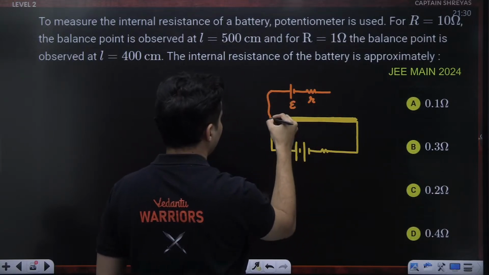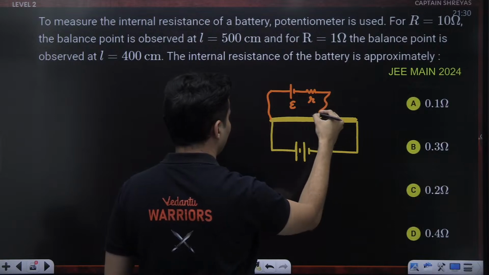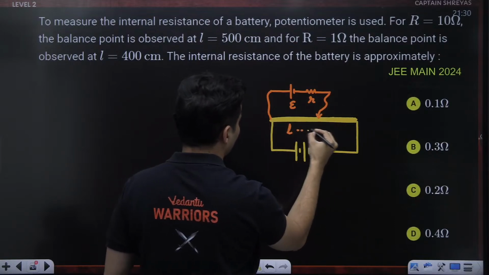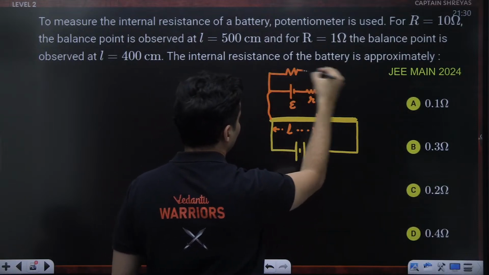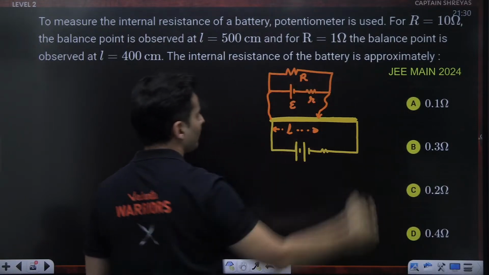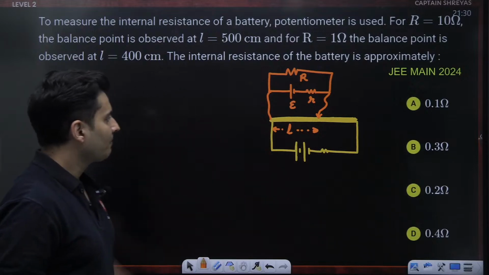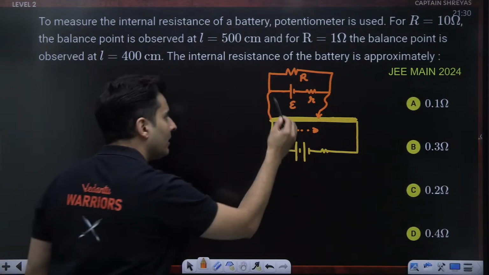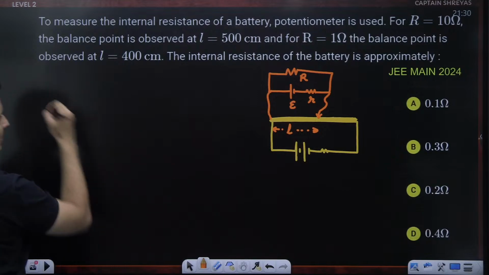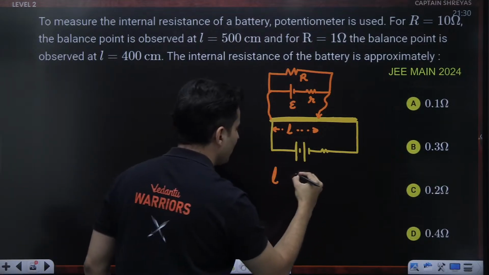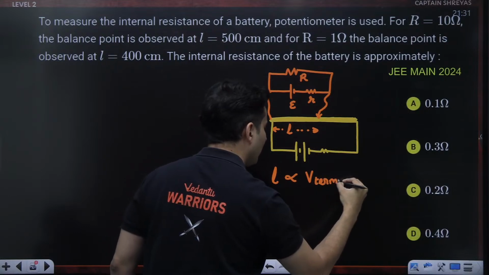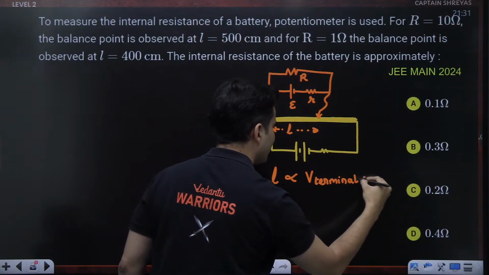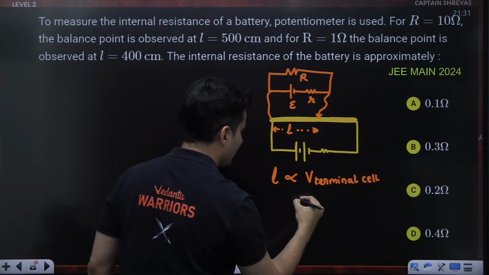One end is connected here, the other end is at the balancing point, and then you have this resistance over here. This particular length is proportional to the terminal voltage across the cell.